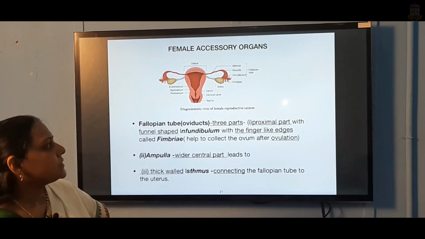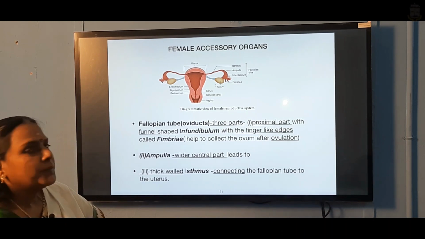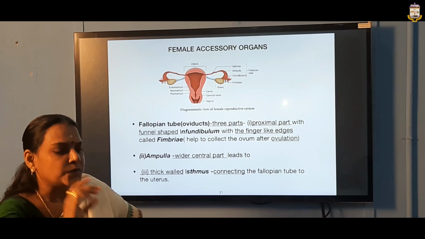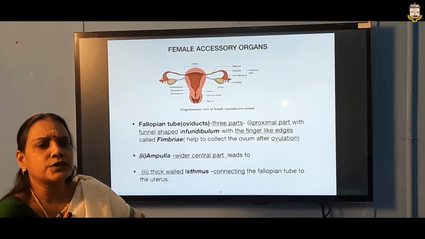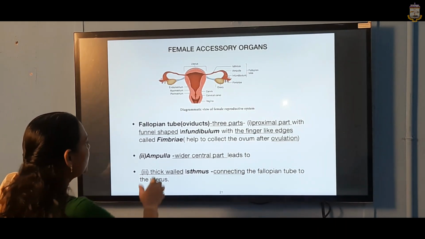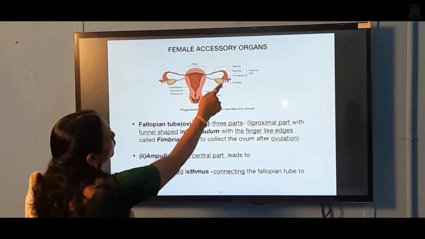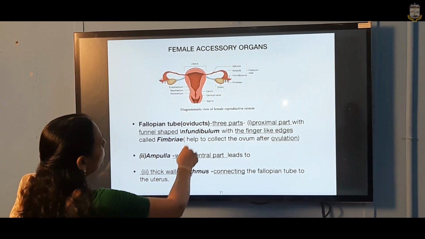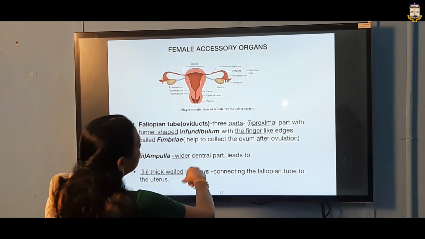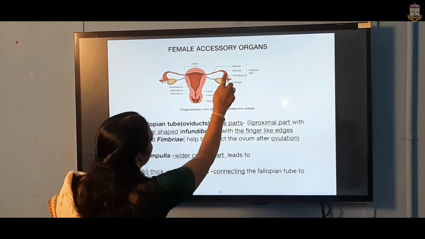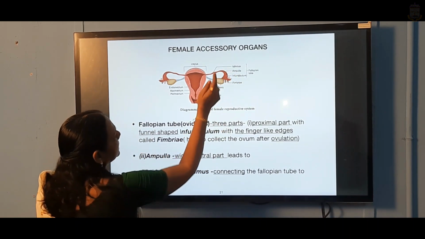So, female accessory organs. What are all the accessory organs? This is a must. These organs are a must for the reproductive system of the female. First, the fallopian tube or the oviduct. See here the fallopian tube. In this fallopian tube we have three parts. The first one is the proximal part, the infundibulum. After that the middle part, the ampulla, and then the isthmus.